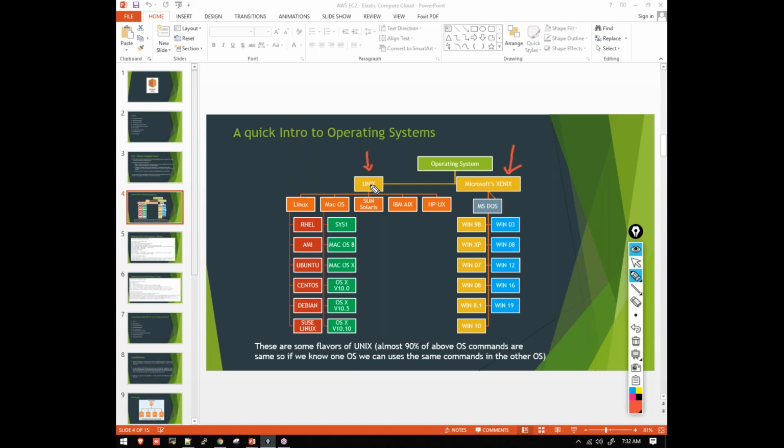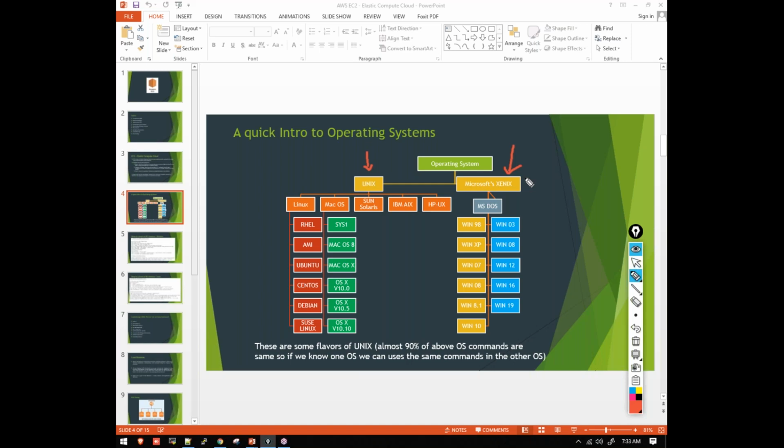Clear, right? So basically we have two OSs. In short, we can call operating system OS also. We have only two OS in the world: one is Microsoft Windows and the other one is Unix. The Microsoft Windows is not free. We need to purchase it in order to use it, and then we can get that operating system and start using it. And here we are not getting the source code. For Microsoft Windows we are not getting the source code.